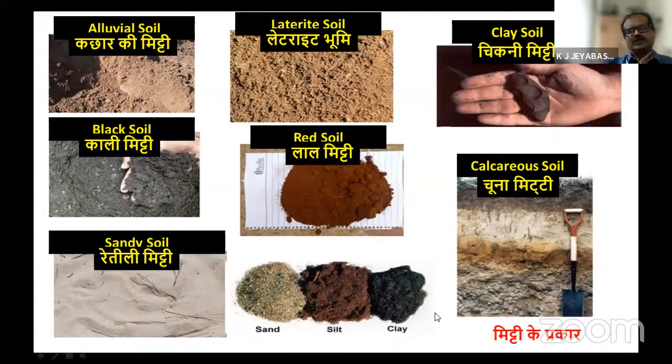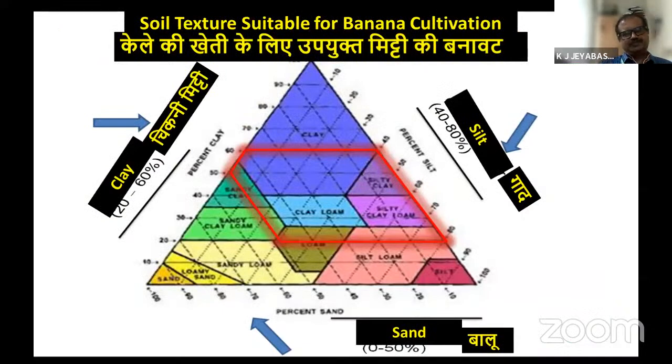You may know that the soil is made up of 3 categories of particles: sand, silt, clay. The proportions of those fractions play a major role in deciding whether the soil is suitable for banana cultivation or not. So we have to see the proportions also. You might have seen this USDA classification of soil textural properties, with this type of triangle. One axis indicates the clay portion, this axis indicates the silt portion, and this axis indicates the sand portion.